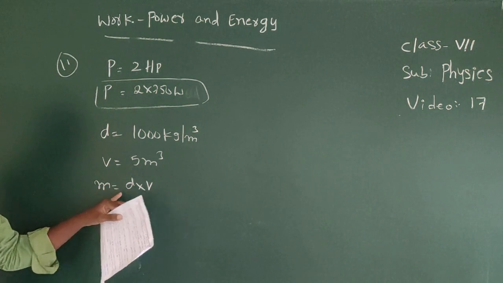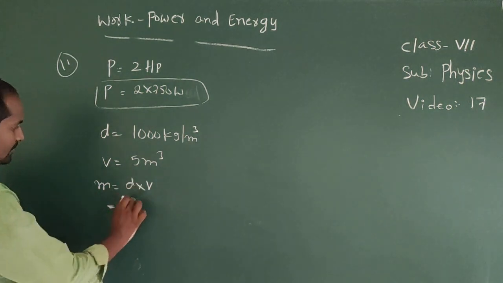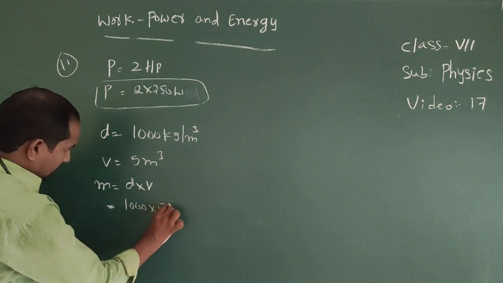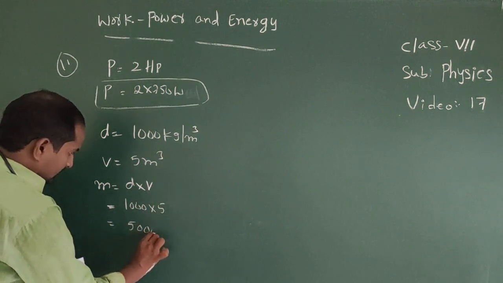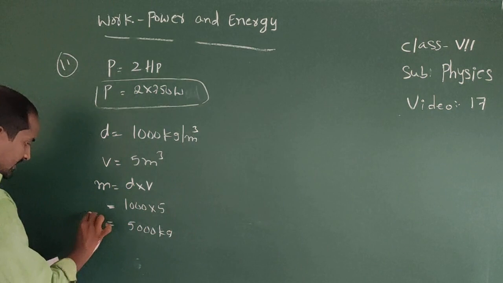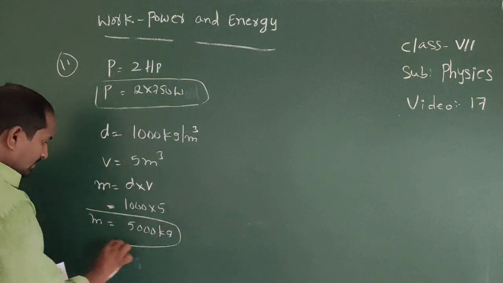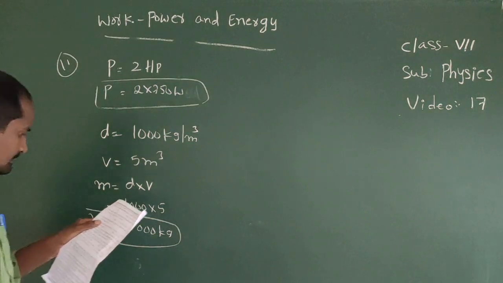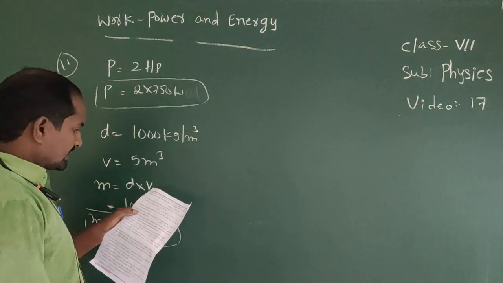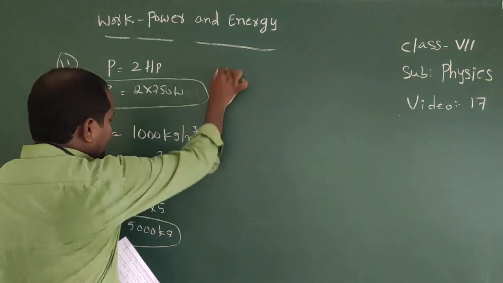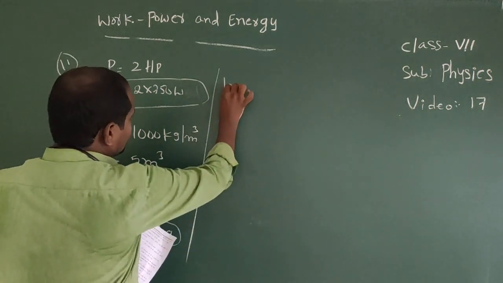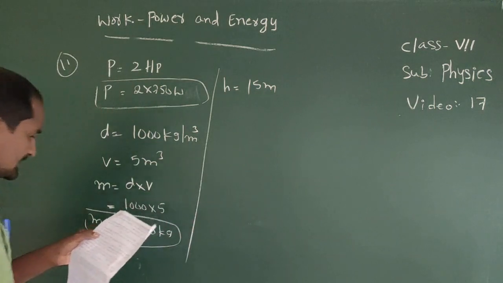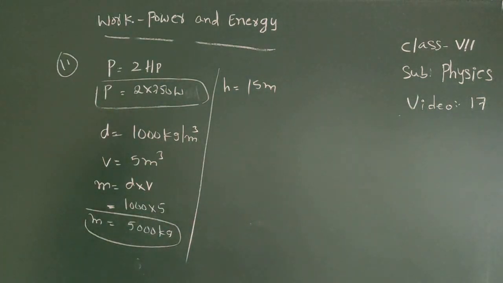Mass equal to D into V. So here 1000 into 5, that equal to 5000 kg. It is mass. Next height is given. Height equal to 15 meters. Then find the time value.